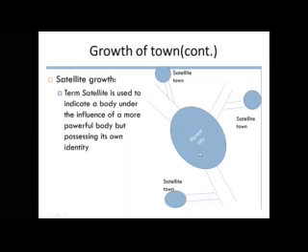It becomes less convenient and uncomfortable for the traveling people. Satellite is used to indicate a body under the influence of a more powerful body but possessing its own identity. Here, this is a parent city and this is a satellite town. These three satellite towns are dependent on the parent city for employment.